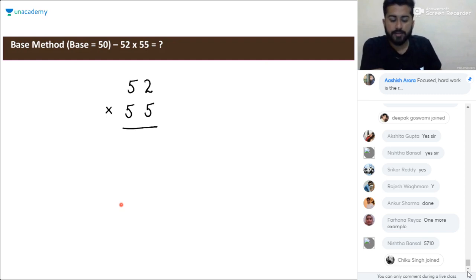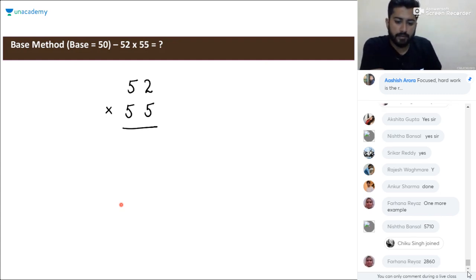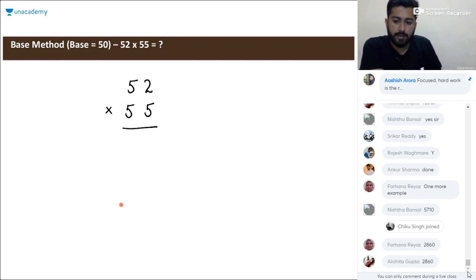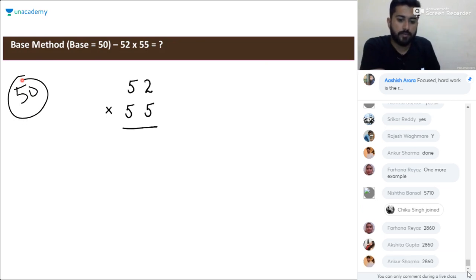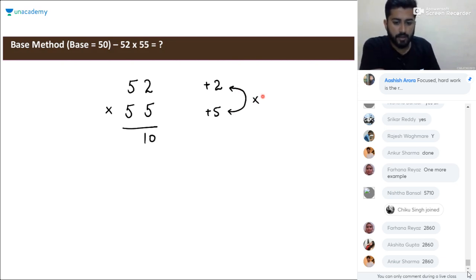Okay, look at this. 52 and 55. Here, we'll consider the base as 50, so we'll look for the deviation with respect to 50. So here it will be 50 plus 2, and here it will be 50 plus 5. The first thing is to multiply: 5 into 2 will be 10. The next thing is 52 plus 5, that is 57, and here 55 plus 2, it will be 57 again.